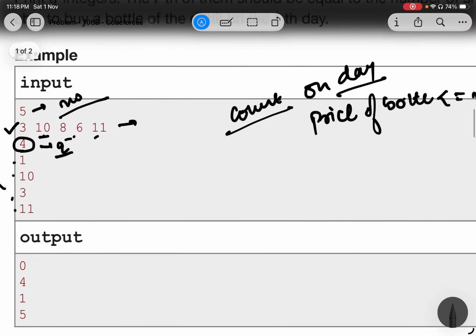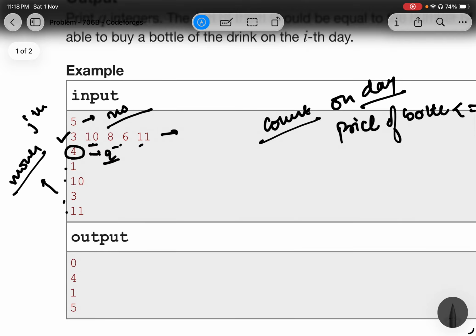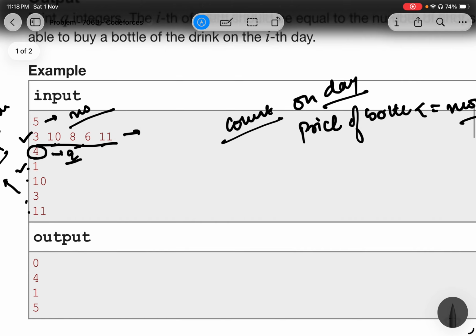If you think of it, the brute force solution will be to traverse through all the elements on each day and count the number of shops which have the price of the bottle less than or equal to the money that he has. So that will be the brute force solution, and the complexity for that one will be O of n into q.